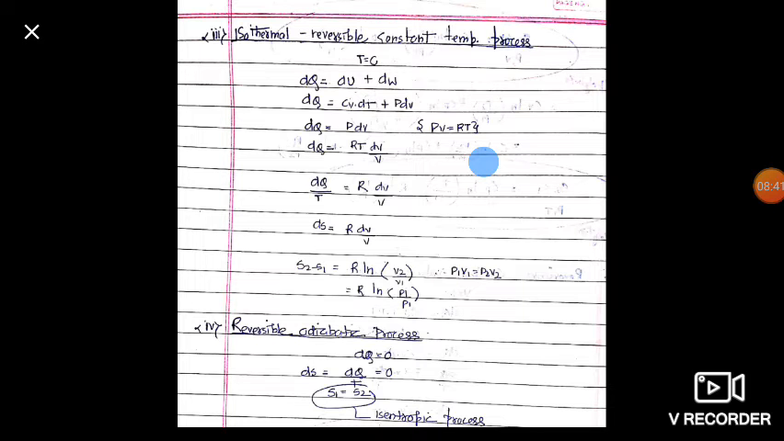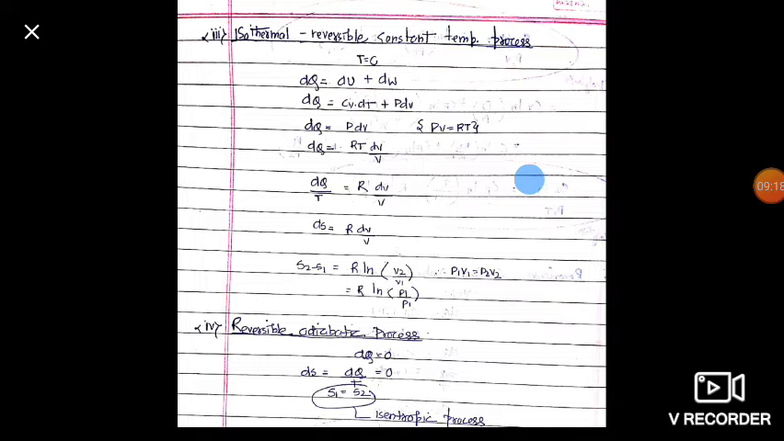We will use pv is equal to rt here. So friends, p is equal to rt upon v. Okay, p is equal to rt upon v. Now we will divide by temperature. So dq upon t is equal to r dv upon v and this temperature cancels with our dividing temperature. Now friends, this dq upon t becomes ds and this is same r dv upon v. Now we will integrate this and we will find that s2 minus s1 is equal to r ln v2 upon